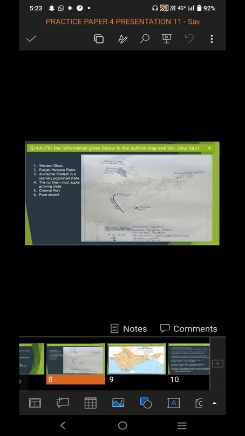It is compulsory for you to write the index of the map. Without an index, you cannot fill the map. Different signs and symbols are used for indicating different information. Do not use the same symbol or sign for every piece of information. Mark it on the map. Write the name of the state or the given information which you are marking on the map.